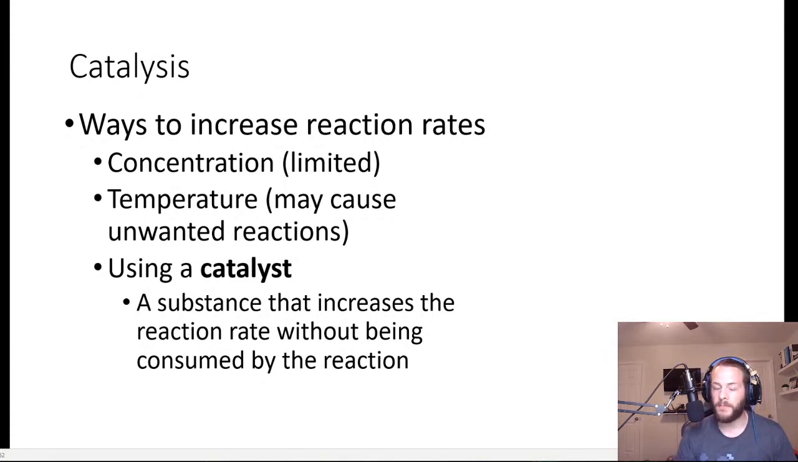So there's a third way by which we can increase the rate of the reaction, and that is by using what's called a catalyst. So you've probably heard the term catalyst before.